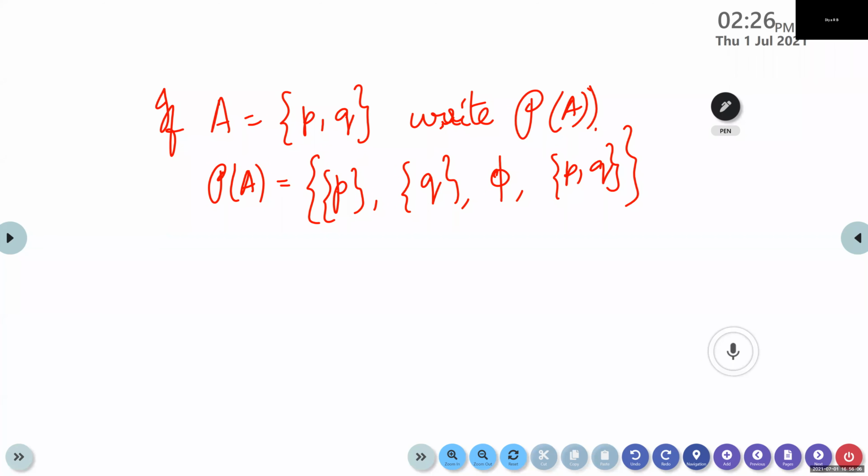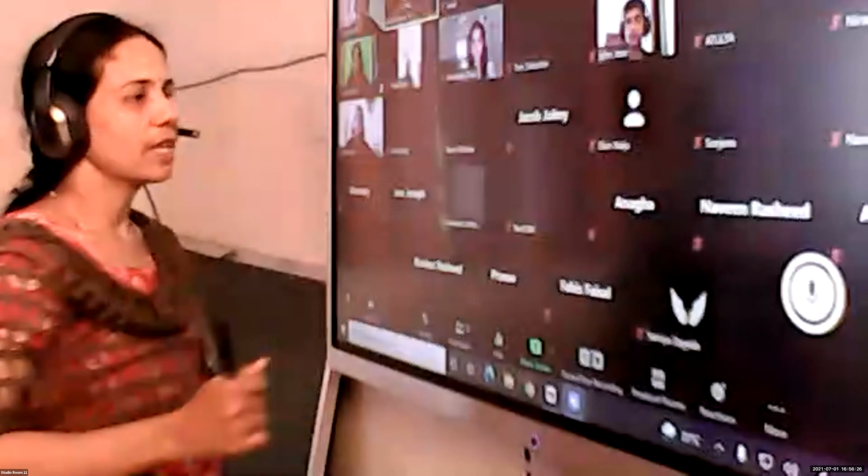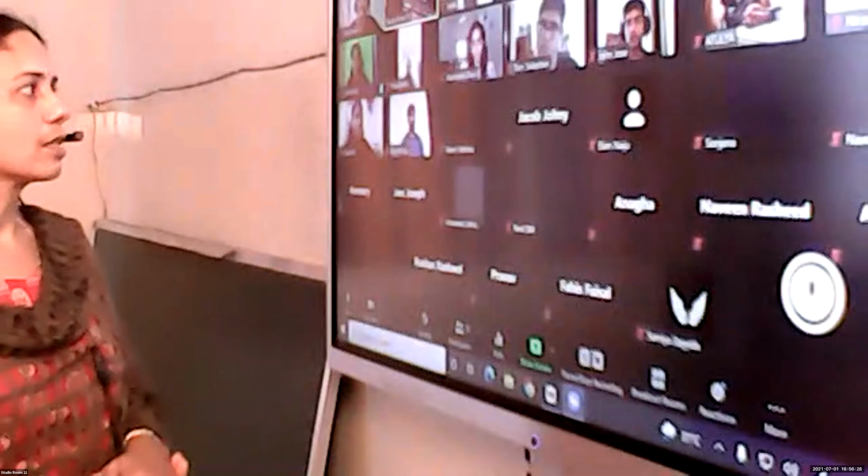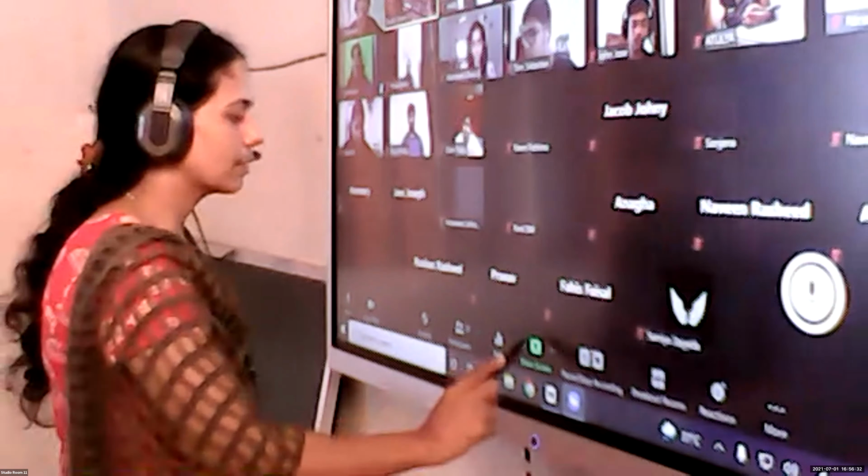Look at here. Here, N of A is 2. Therefore, N of P of A is 2 squared, which is 4. Total, there are 4 elements. So what is the power set of A? Power set of A is the collection of all subsets.